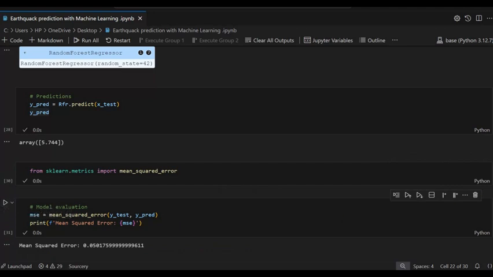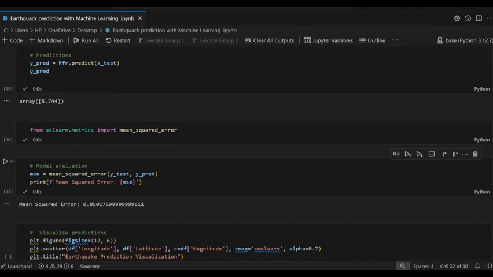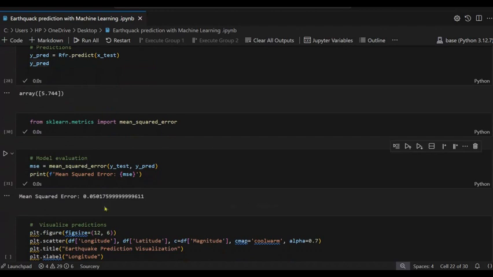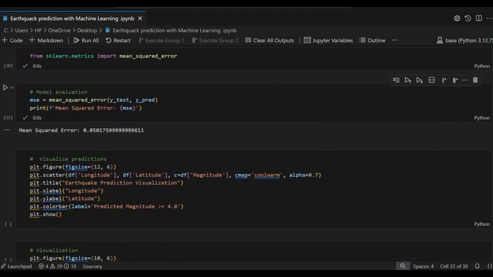So it shows the mean square is 0.050. Now again, we use the visualization.